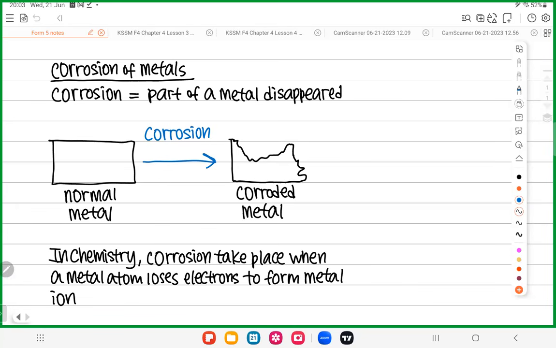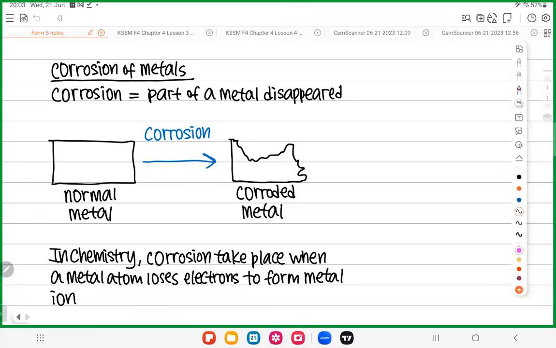Then by next week, we will start with Chapter 2. Chapter 2 is much easier compared to Chapter 1, and all the subsequent chapters are also quite easy. For me personally, I feel that in the entire Form 5 chemistry, only Chapter 1 is the hardest. All the other chapters are doable. So without further ado, let's start with today's lesson. Guys, listen carefully.